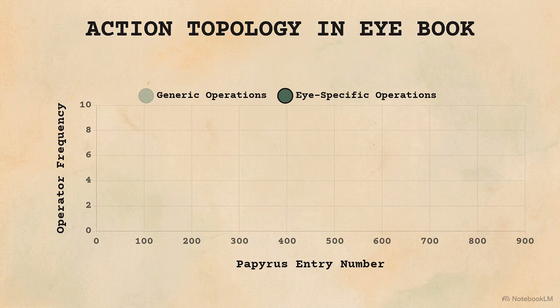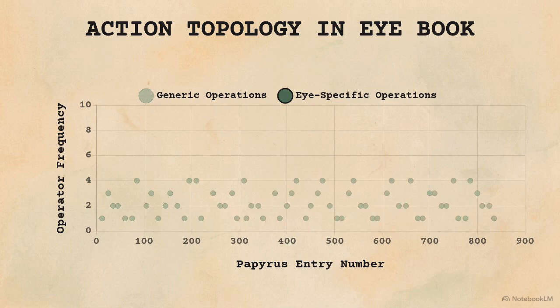This shows our operator frequency scan. We isolate textual commands into two exact columns: generic preparation verbs, like grind or cook, and eye-targeting placement operators, like paint, back, or in. The corpus-wide baseline shows that generic operators are scattered uniformly across the entire papyrus. However, eye-specific placement operators aggressively cluster into a defined block exclusively within the eye book entries. Non-eye sections rely almost entirely on generic targets.